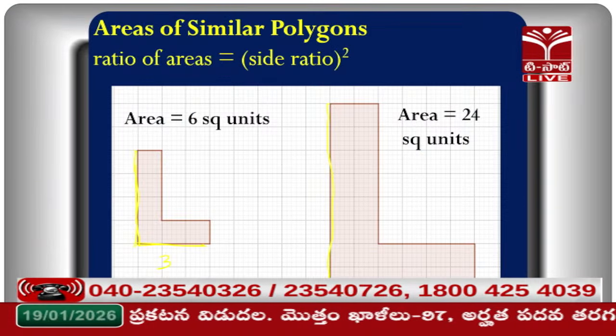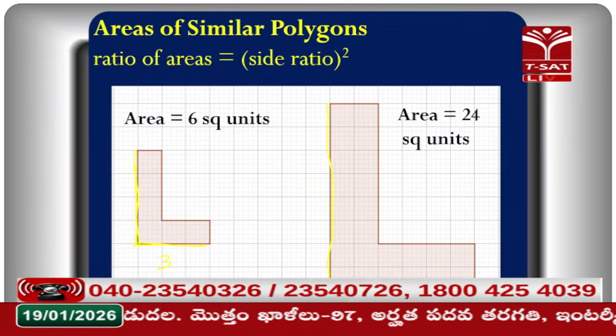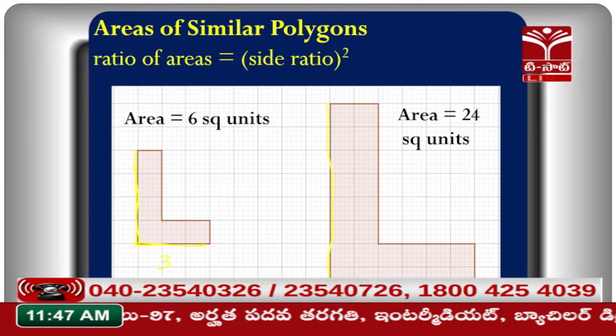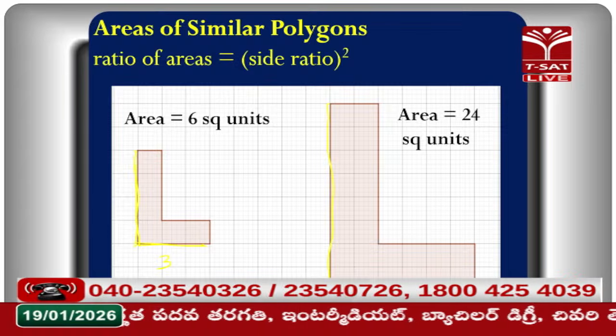When we observe the area, how will the area increase? So here 6 and here 24, when the sides are proportional with a factor 2, then the area will be the square of 2, that means 4 times.